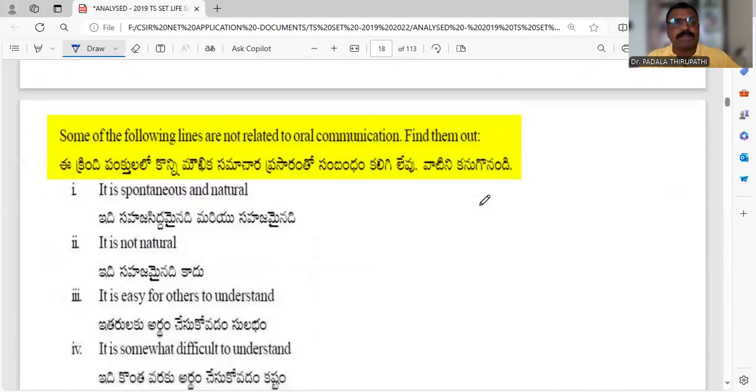And the 17th question, which of the following lines are not related? See here, not. This is the third question. Not correct or not related.